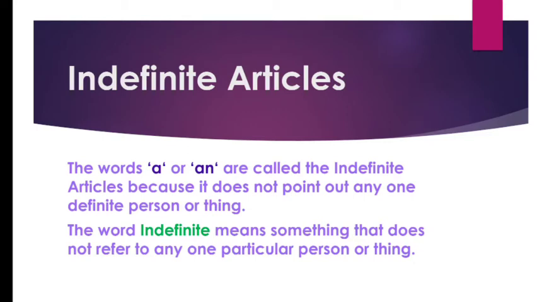So we use indefinite articles in front of nouns which do not particularly mean any one person or thing. The word indefinite itself means that it does not refer to any particular person or thing. It's just indefinite. It's not definite. Clear? So I hope children you have understood this part. Now let us move to the next part.